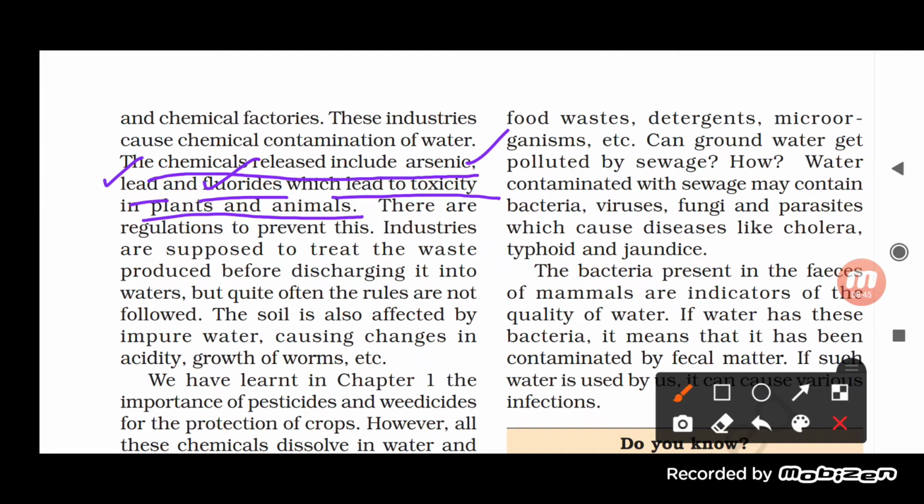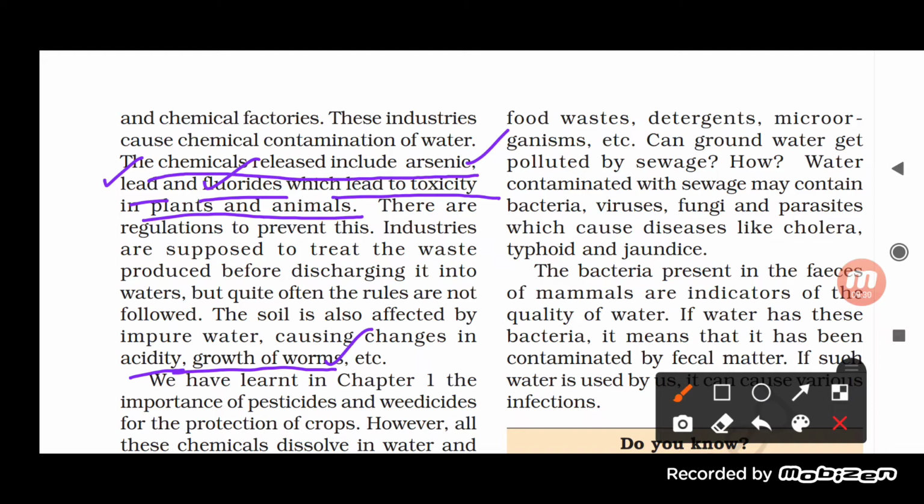The soil is also affected by impure water. This causes changes in the acidity and the growth of worms. So obviously the water is used for the soil also. The water consisting of chemicals is what we call impure water. So when this impure water mixes with the soil, it changes its acidity, and also the growth of worms. You know that the growth of worms helps in increasing the fertility of the soil.